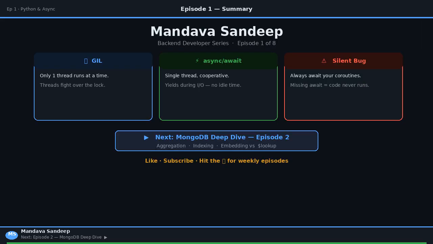So to recap, the GIL limits true parallelism in Python threads. Async and await gives you cooperative concurrency on a single thread, perfect for I/O bound backend work. And the golden rule, always await your coroutines.